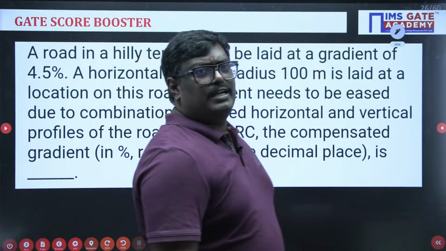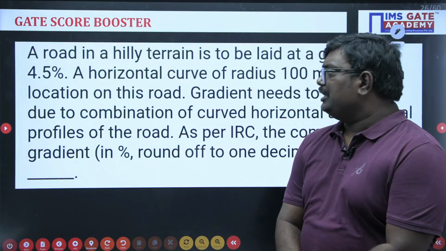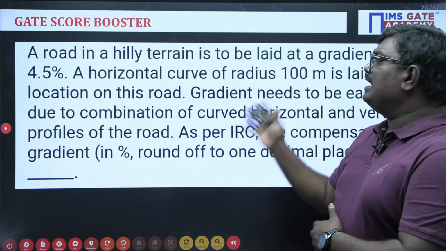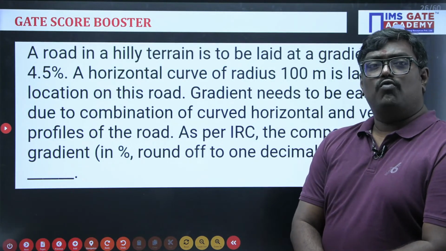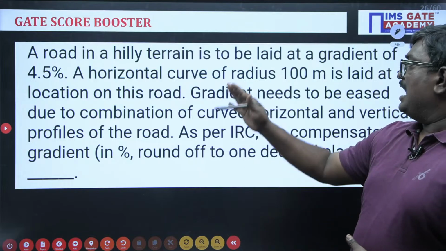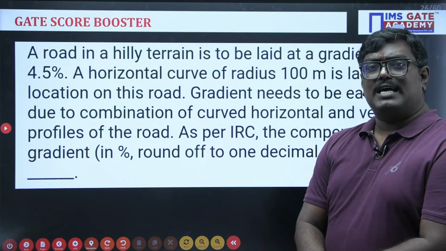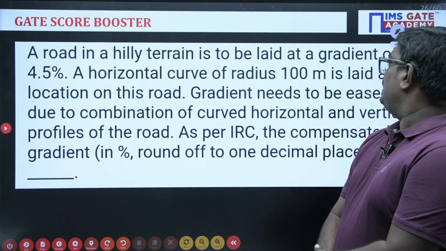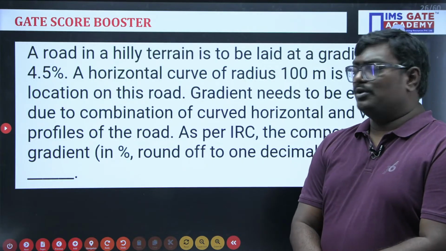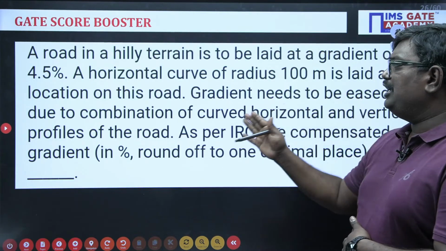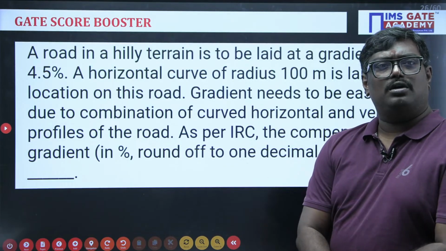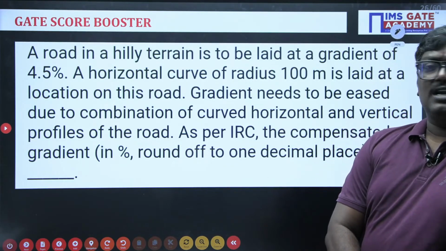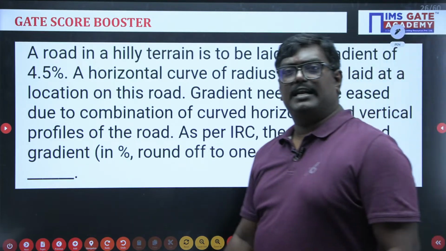Now see students, we have another beautiful question here. A road in a hilly terrain is said to be laid at a gradient of 4.5. A horizontal curve of radius 100 meter is laid at a location on this road. Gradients need to be used due to the combination of curved horizontal and vertical profiles of the road. As per IRC, what is the compensated gradient?